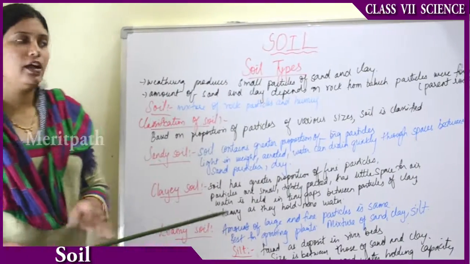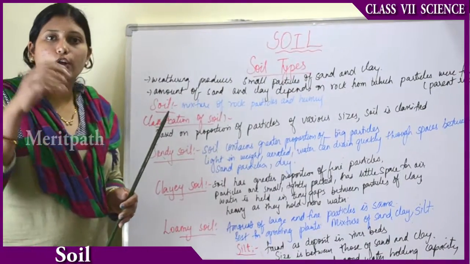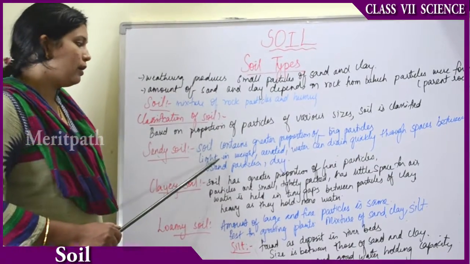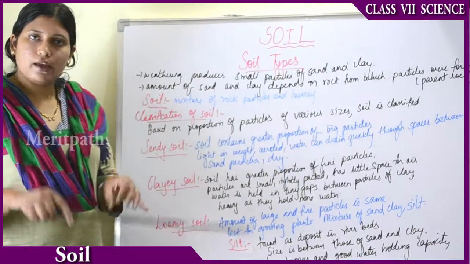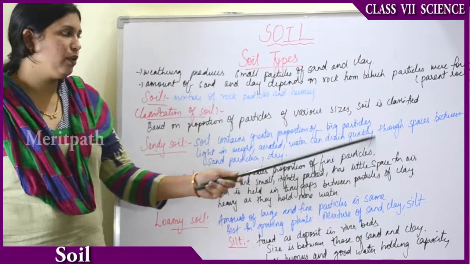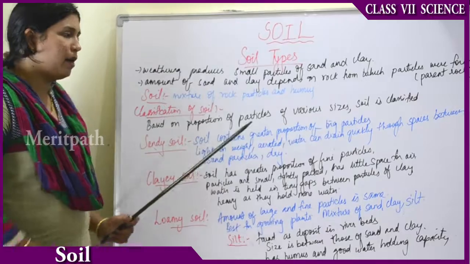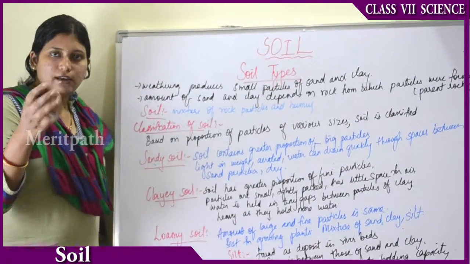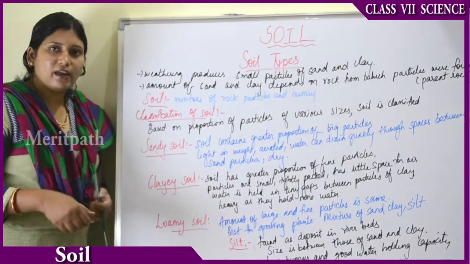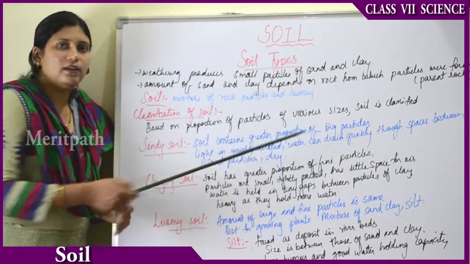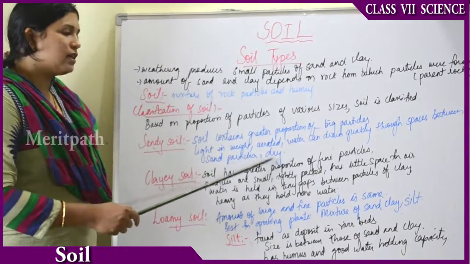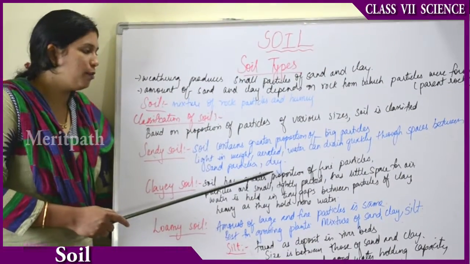What do you understand by well aerated? That means lots of air spaces are there, and air can be incorporated. Because it is light in weight, a lot of air spaces are there, so it is known as well aerated, and water can drain quickly through the spaces between the sand particles. The particles are very loose without tight packing, so if you water it, the water will quickly go inside and drain. It is very dry and will not hold much water.